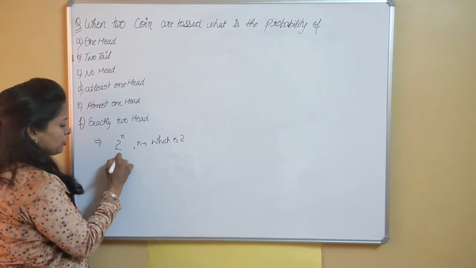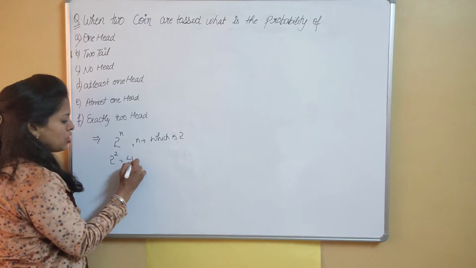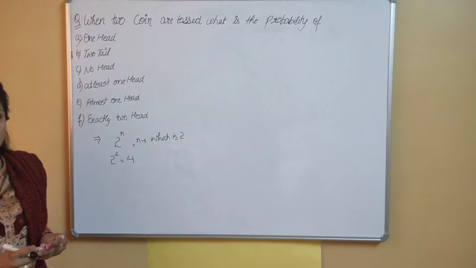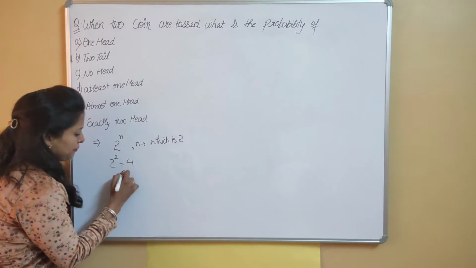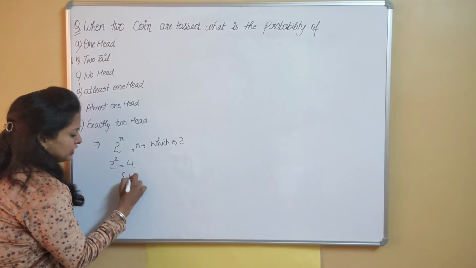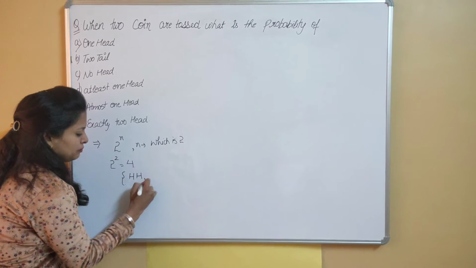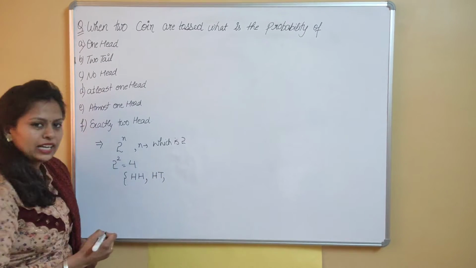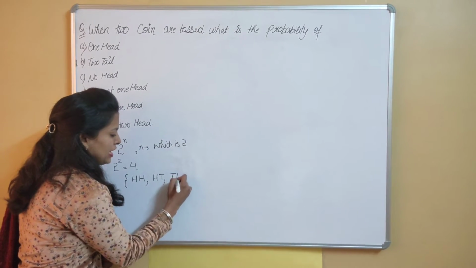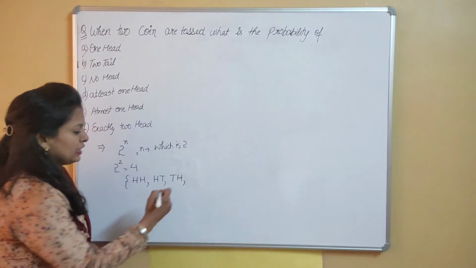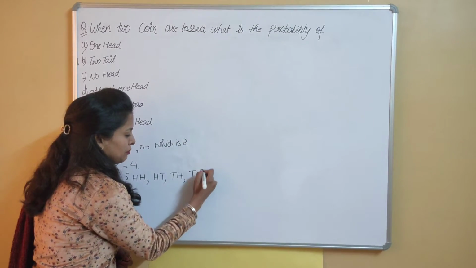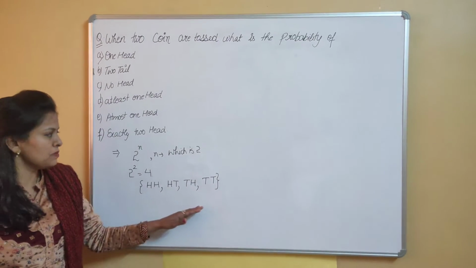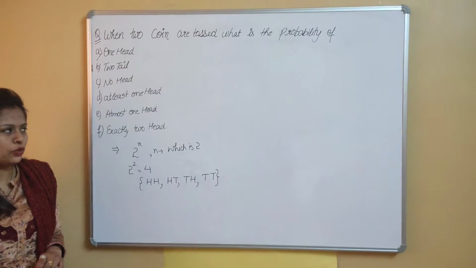So 2 raised to the power 2 is equal to 4. So total outcomes are 4. So what are the total outcomes? That is, first both are heads, next head and tail, next first tail and then head, next both tails. So these are the 4 outcomes when two coins are tossed.